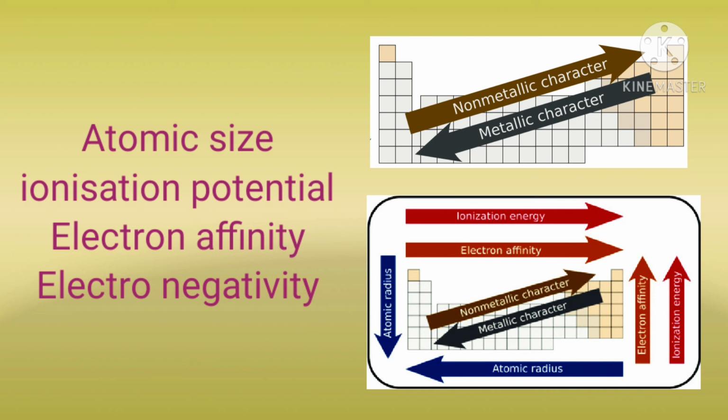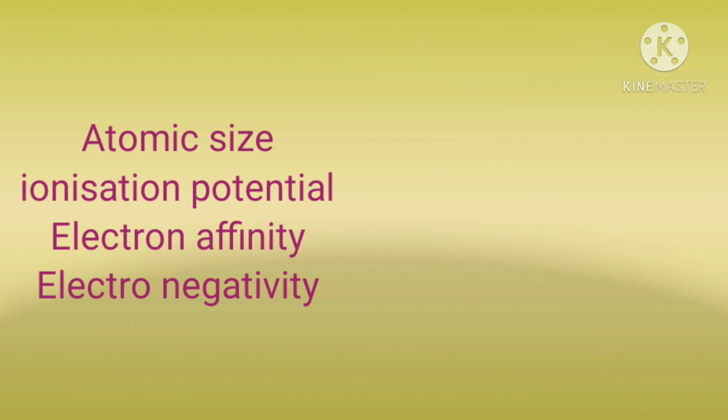The atoms of 5A, 6A, 7A group elements, with high ionization potential, high electron affinity, small atomic size and high electronegativity, form anions. So, group 5A, 6A and 7A elements with high ionization energy, high electron affinity, small atomic size and high electronegativity form anions. So these factors influence the formation of cations and anions.